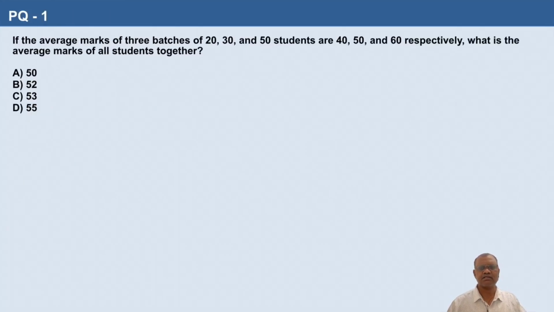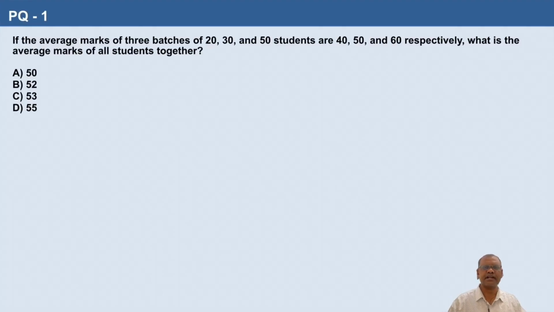Now, let us solve some practice problems based on these formulas and concept. Practice question 1. If the average marks of 3 batches of 20, 30 and 50 students are 40, 50 and 60 respectively, what is the average marks of all the students together?